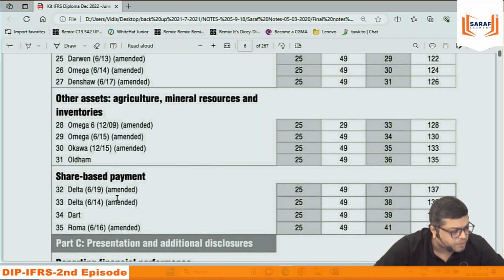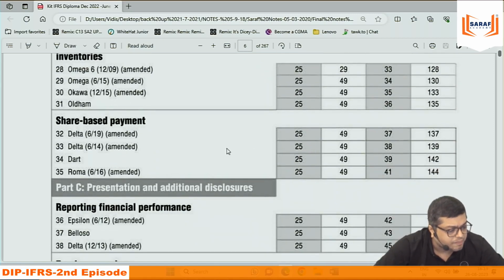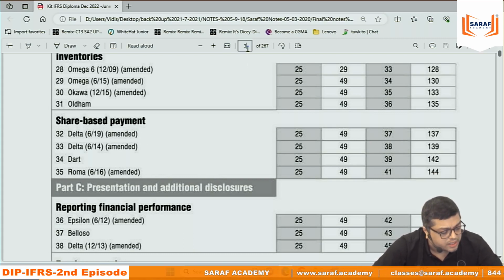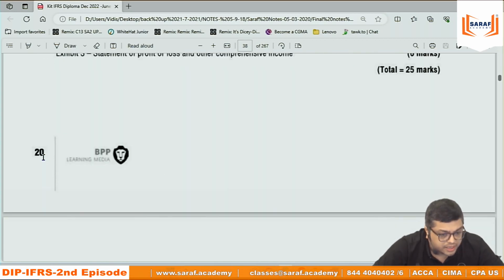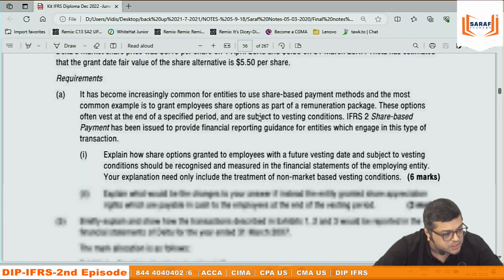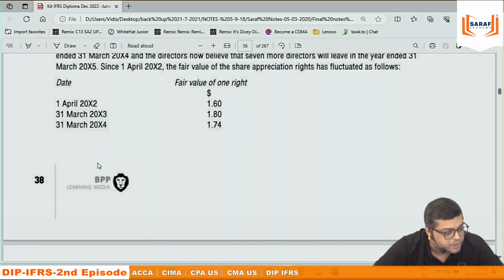कहाँ गया? Share based payments. Share based payment, you will get a question on page number 37 and the answer on 137. You will get a question on page number 38 and the answer on 139. It's not that you need to solve all. But if you want to practice extra questions, suppose page number 38. Now I am putting page number 38. ठीक है? Page number 38 means this 38, this is 20. So 38 means you need to take around 56. 56 means it is page number 38, you see.